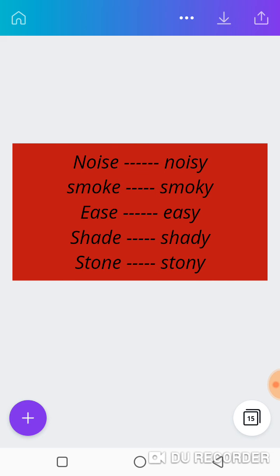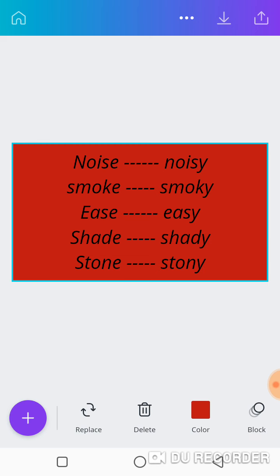I want to hear you talk. Ease. What letter are you removing? Letter E. And you put your letter Y. It becomes what? Easy. Shade. You are removing what letter? Letter D? No. Letter E. You add letter Y. It becomes shady. Stone. The letter E at the back. You add letter Y and it becomes what? It becomes stony. Giving us noisy, smoky, easy, shady, stony. We have more of these examples where you remove the last letter and you put letter Y.